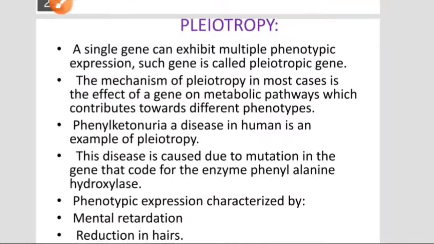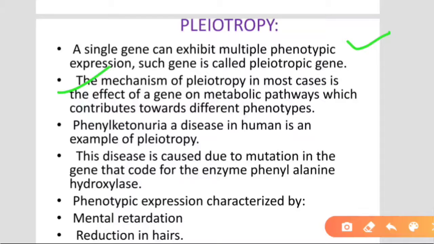Pleiotropy. A single gene can exhibit multiple phenotypic expressions. Such genes are called pleiotropic. If a single gene can produce more than one type of phenotypic expression, it is called a pleiotropic gene. The mechanism of pleiotropy in most cases is the effect of genes on a metabolic pathway which contributes towards different phenotypes. Phenylketonuria, a disease in humans, is an example of pleiotropy. This disease is caused due to mutation.